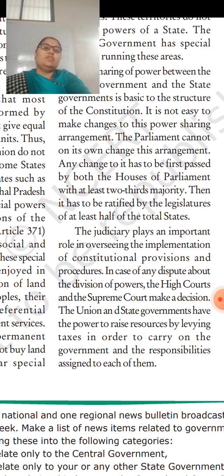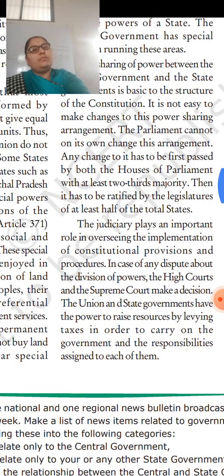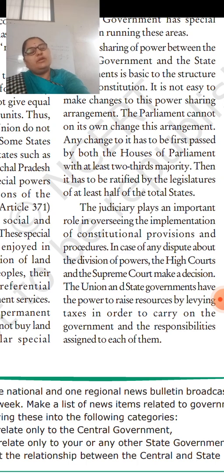Any change to it has to be first passed by both the houses of the parliament with at least a 2/3 majority. With the 2/3 majority, you have to pass the bill. Two thirds means almost everyone must agree to whatever is being proposed. That is called a 2/3 majority.